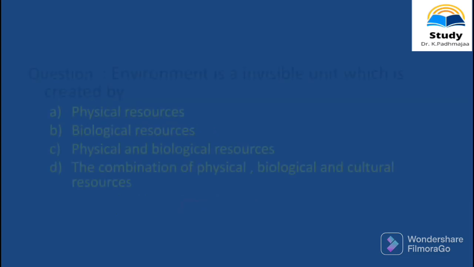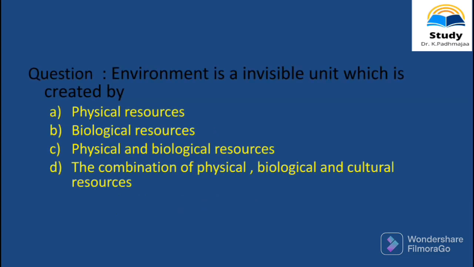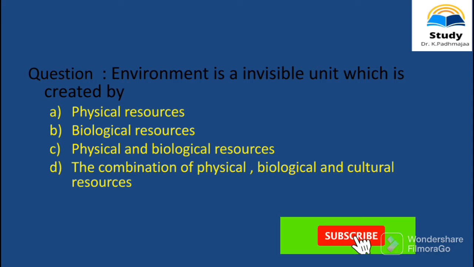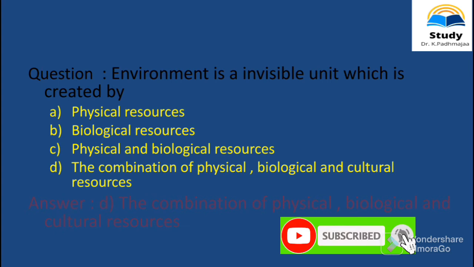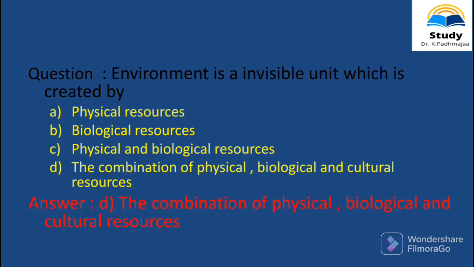Next question. Environment is an invisible unit which is created by A. Physical resources, B. Biological resources, C. Biological and physical resources, D. The combination of physical, biological and cultural resources. The correct answer for this question is D. The combination of physical, biological and cultural resources comprises the environment.